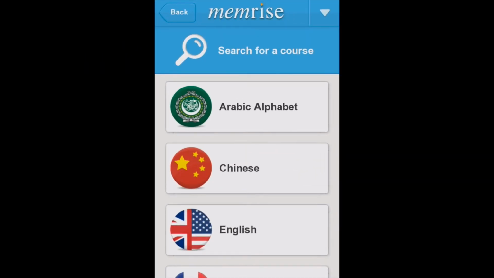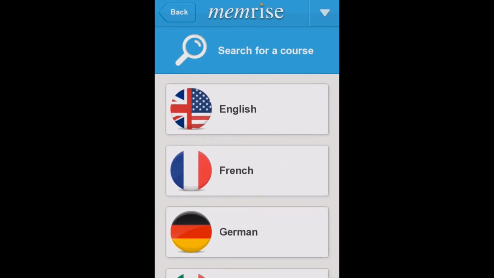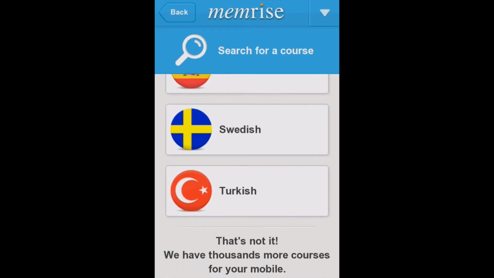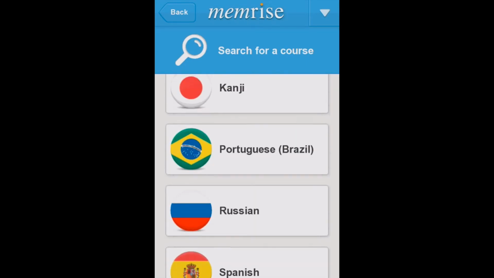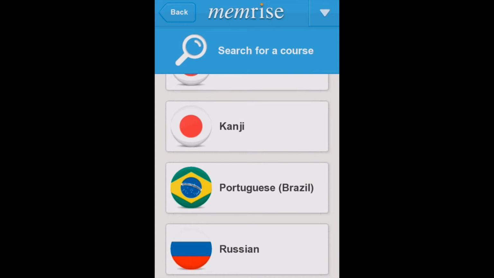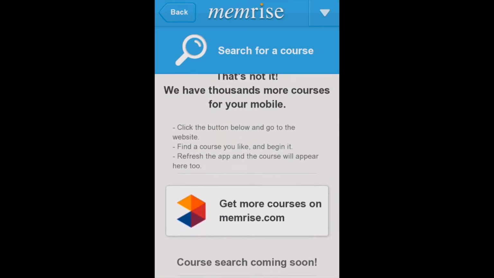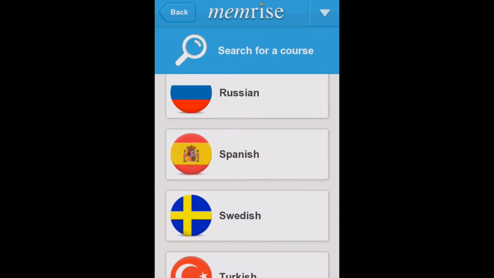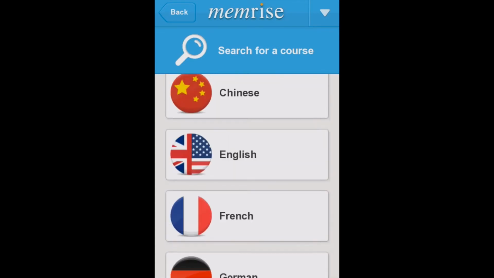Once you're logged in, you'll see this screen, which will show you some of the available courses that you can download. So you can see there's a few different options just right here on the app. Now, it does mention that there are more that are available online. So you can go on memrise.com and check out those courses as well.